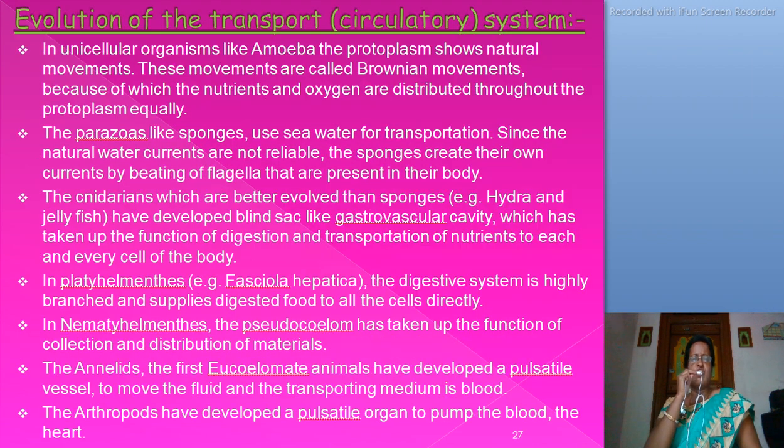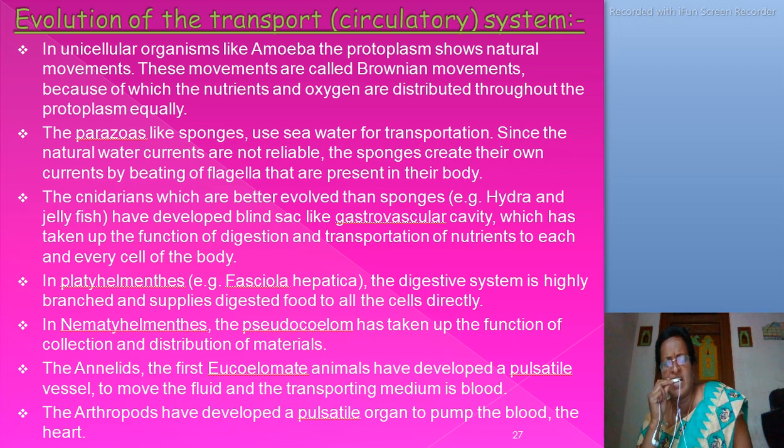Next, evolution of the transport system in animals. First, in unicellular organisms like amoeba. Amoeba belongs to which phylum in animals? Yes, that is Protozoa. The phylum name is Protozoa. In amoeba, the protoplasm shows natural movements. These movements are called Brownian movements, because of which the nutrients and the oxygen are distributed throughout the protoplasm